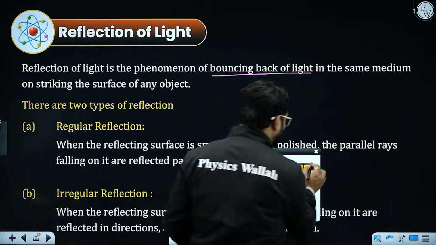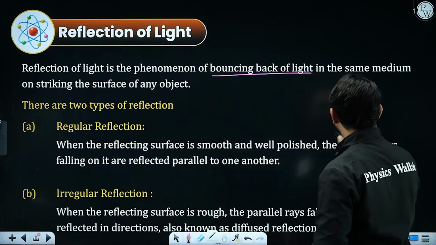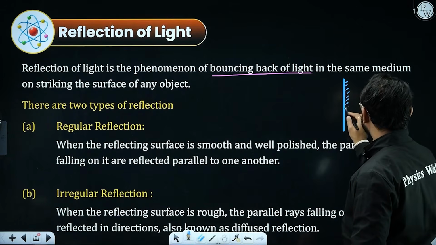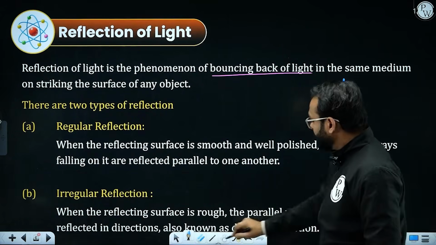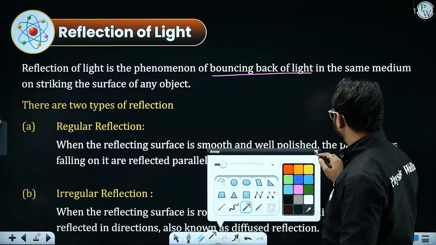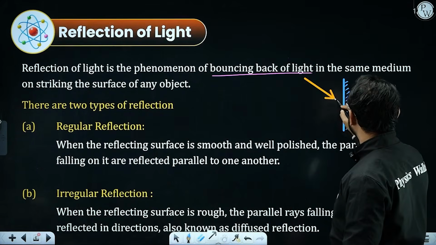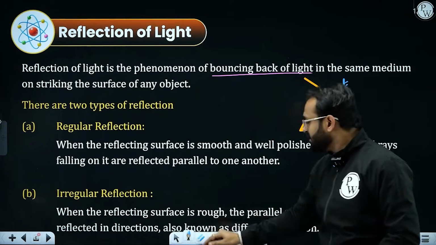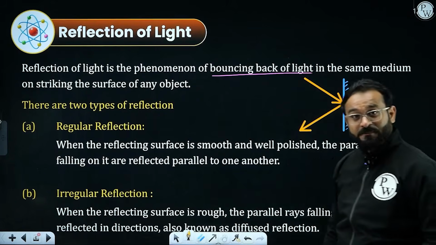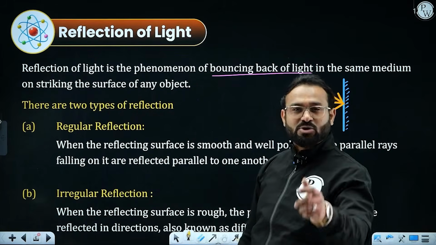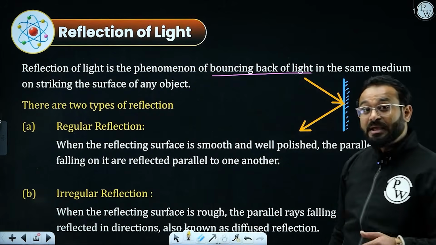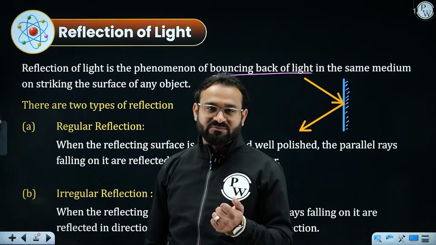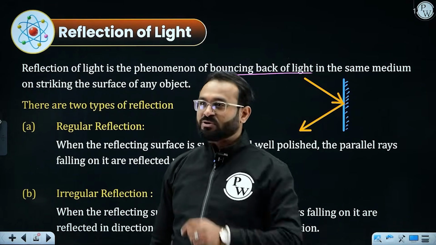You must have seen the plane mirror. Let's take an example for the plane mirror. Consider this as a plane mirror. I'm doing the polishing on the right side. So now it became a plane mirror. If here we have a medium, and light is striking on the plane mirror, it will reflect back in the same medium. This is what the reflection of light is. The bouncing back of light in the same medium is called reflection of light on striking any surface, be it a plane mirror or spherical mirror or any other surface.